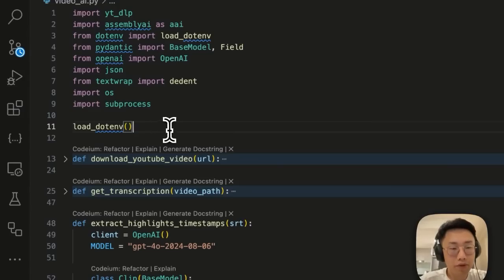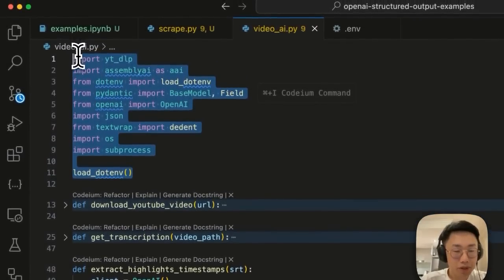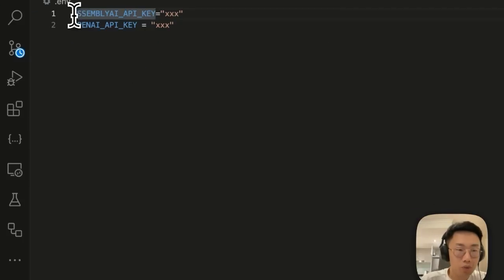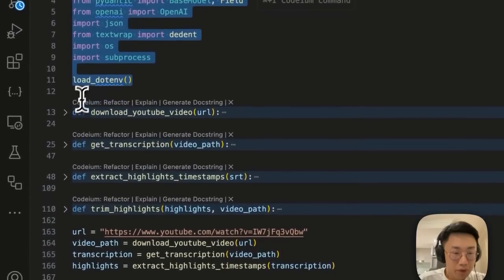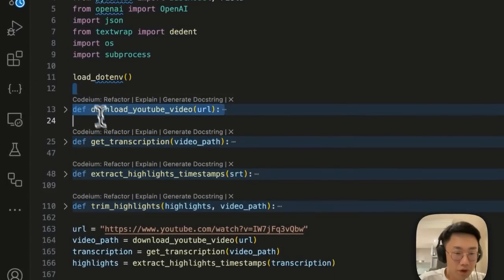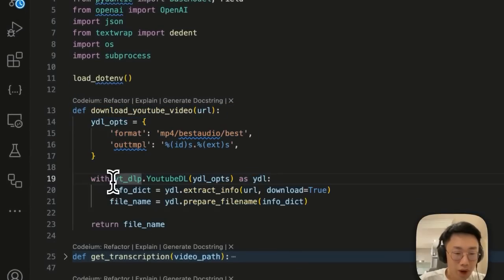So to do that, we will firstly import a few different libraries, and also in the .env file, we are adding the Assembly AI API key as well as the OpenAI API key. And there will be 4 different functions. The first function downloads the YouTube video from the URL, and we're going to use a library called YTDLP.